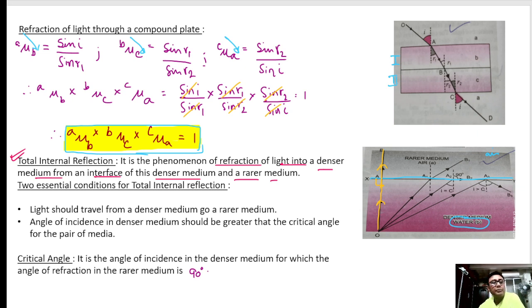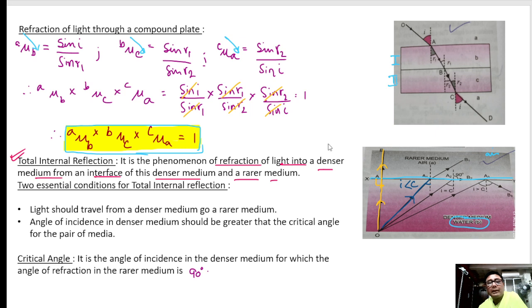Second, if I take a ray which is hitting at an angle less than the critical angle, this angle of incidence is less than the critical angle. What is critical angle?